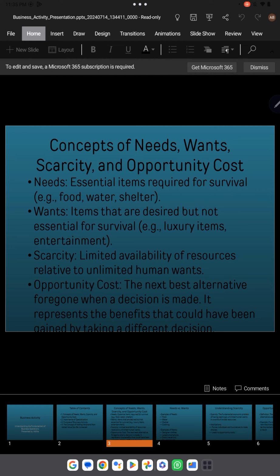And after that we have the concept of opportunity cost. The definition of opportunity cost is the next best alternative foregone when a decision is made. It represents the benefits that could have been gained by taking a different decision. So what does it mean? Opportunity cost is always between two things.